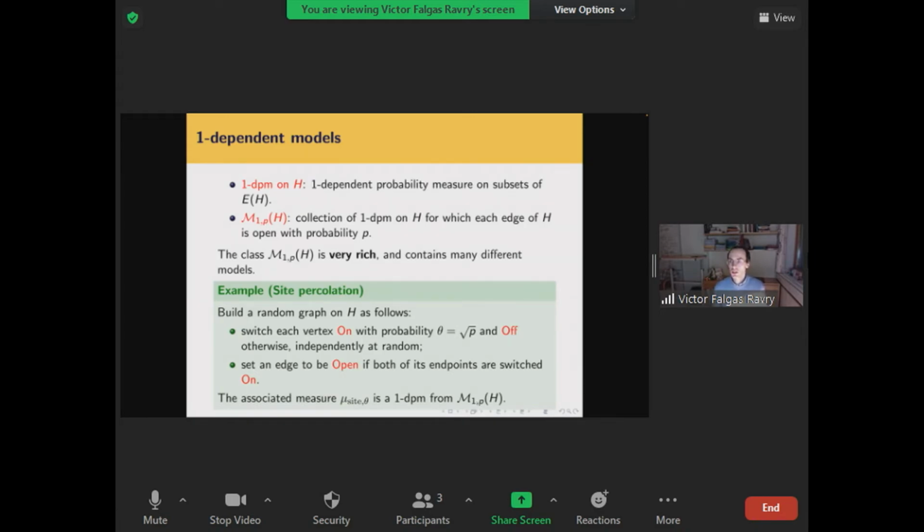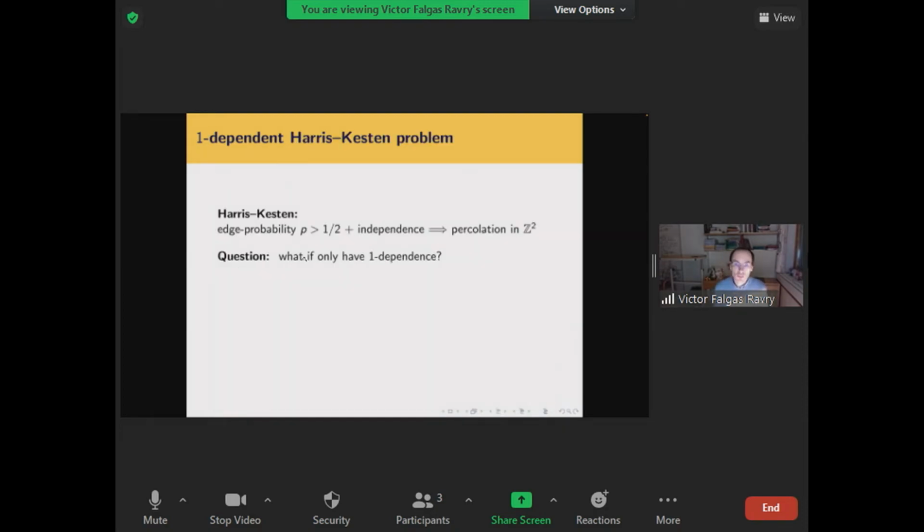And this is a good example because it tells you what kind of things you can build. So more generally, if you want to run with this example, you could build a random graph on your host graph H by assigning to each vertex some random color, say, according to your favorite distribution, and then declaring an edge to be open according to some deterministic rule, depending only on the color of its endpoints. And so there's a huge number of ways of doing this. So this M1P of H, this class of one-dependent models, is extremely rich, which provides us with a significant challenge.